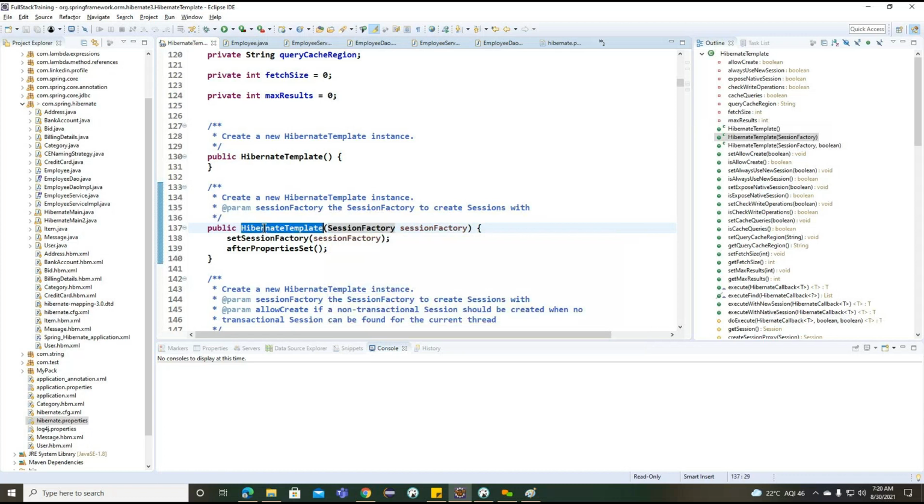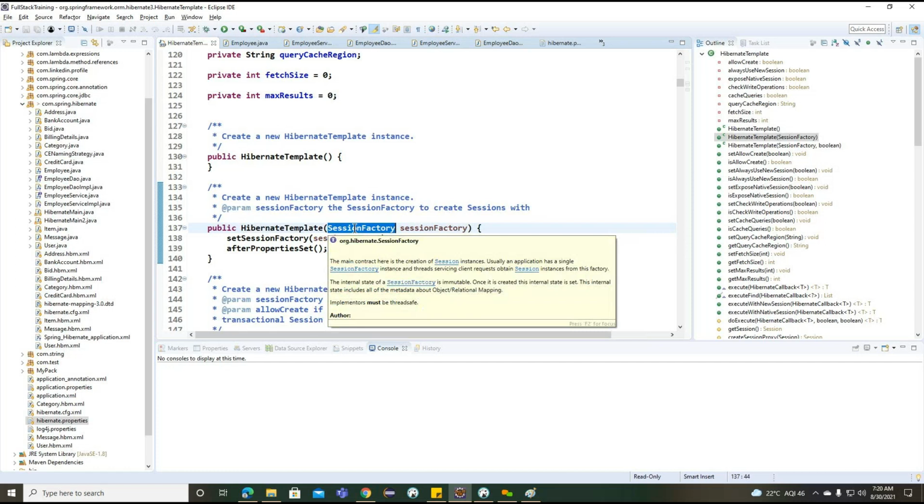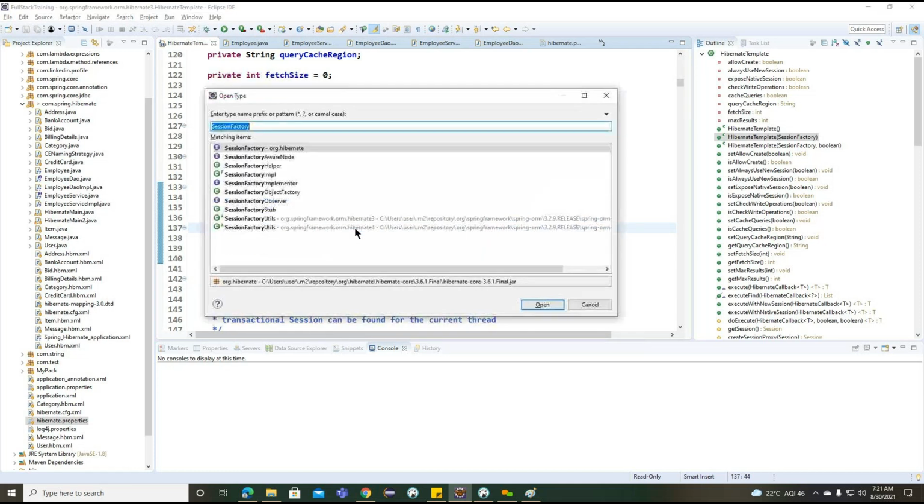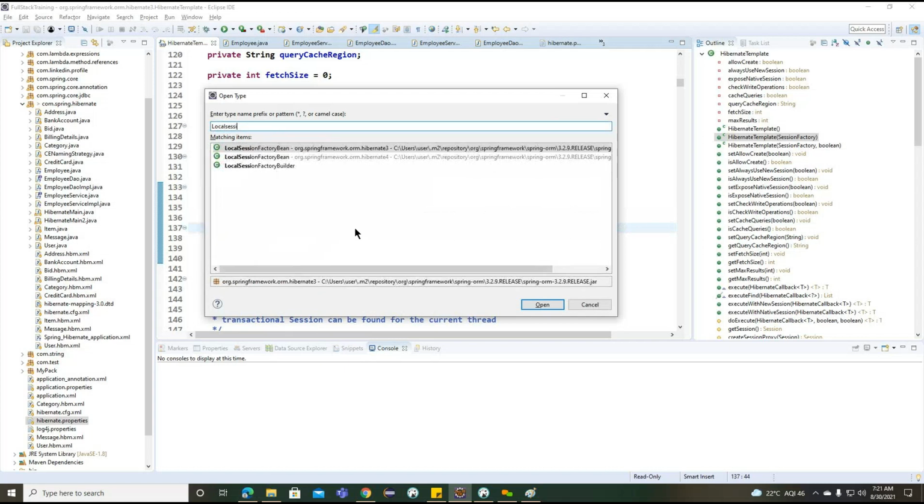now what can we do? First we need to create an object of this particular Hibernate template, and later we need to create an object of this particular session factory. And internally, the session factory is an interface here. Session factory is an interface. Now we need to focus on the implementation class. So what is the implementation class of this particular session factory? Local session factory bean. Correct, the point. Local session factory bean.